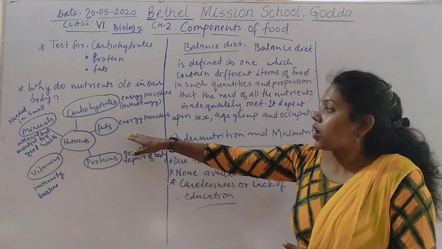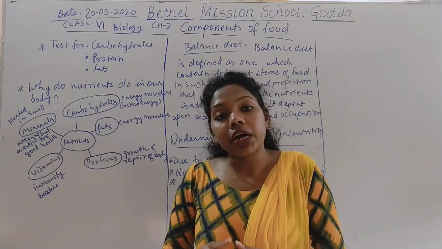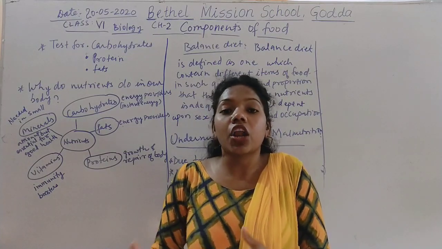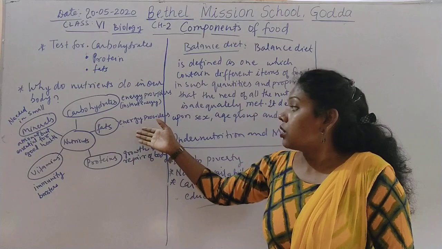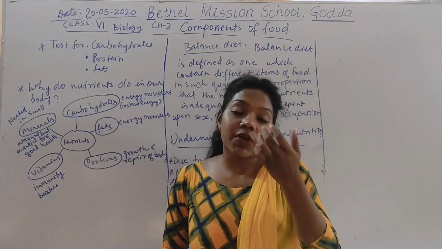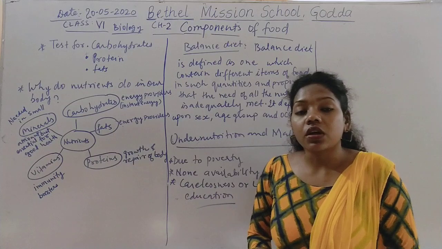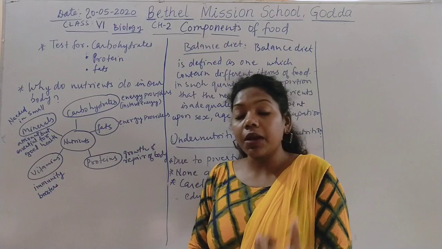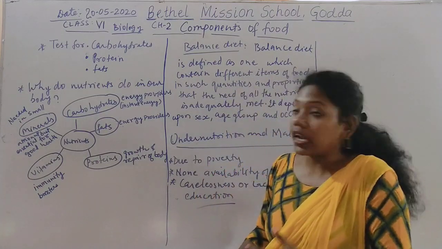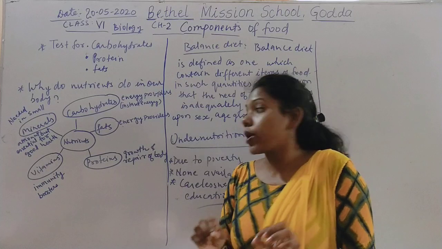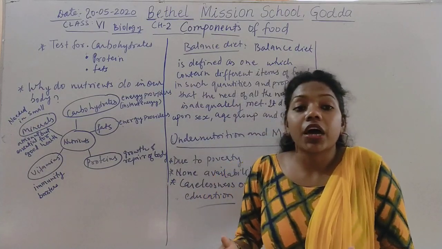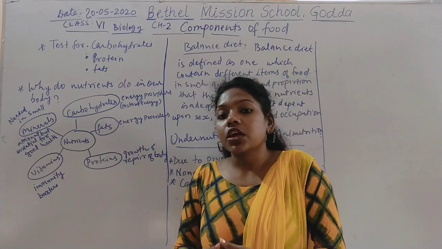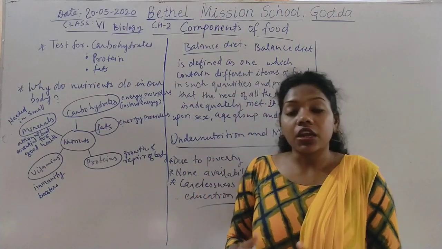Another is fats. It is also an energy provider, but it needs some time. After some time, it is a long-term process when the fats give us energy. That is why it is also called the energy bank. Another is protein. This protein helps us in growth and development of our body, and it also repairs the worn out cells, or repairs the body. It gives new cells, or new development, in our body.